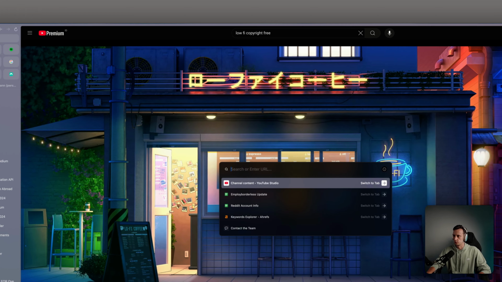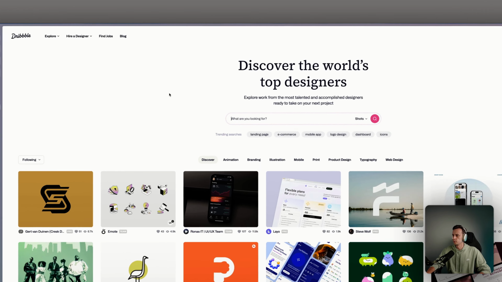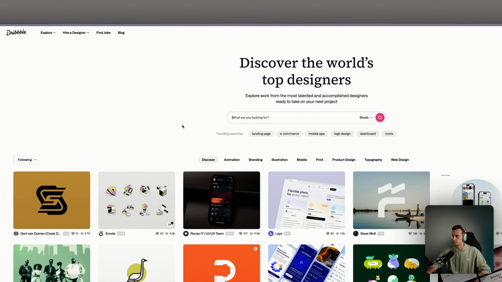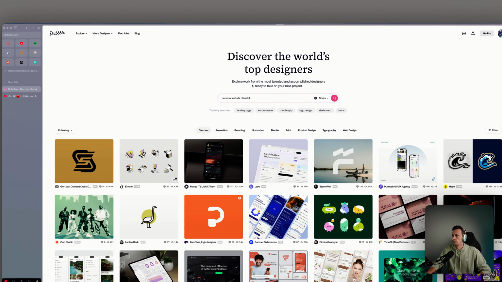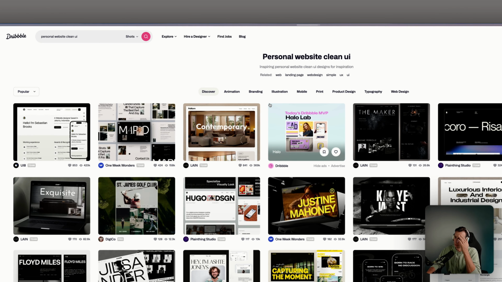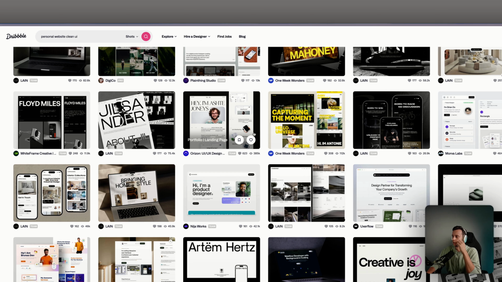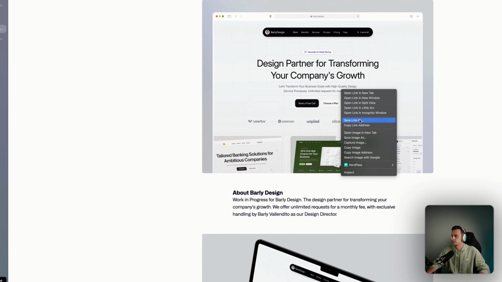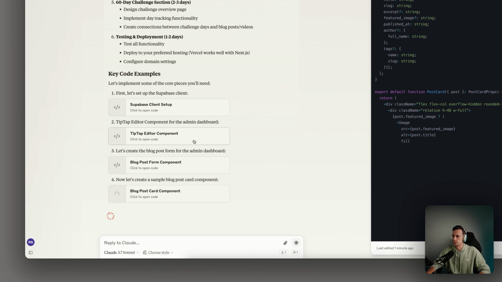So what I always like to do is go to Dribbble and log myself in. So Dribbble is just an inspiration website for website design, right? So personal website, clean UI. Let's see if it comes back with something. Otherwise, I'm just going to prompt it in Cursor because I don't really care that much. I like this. I will change it later though. Okay, let's wait until this is done.